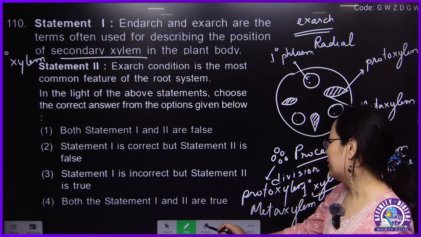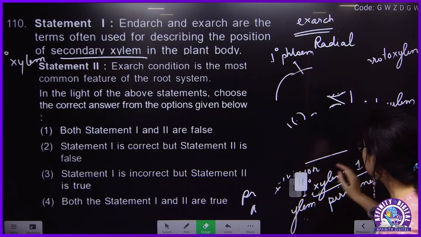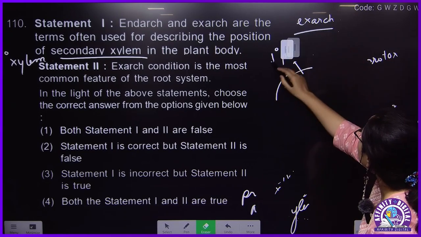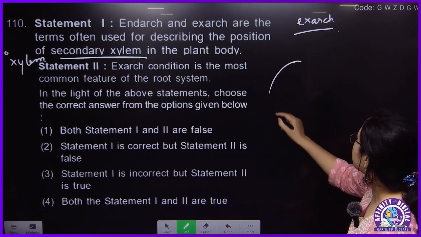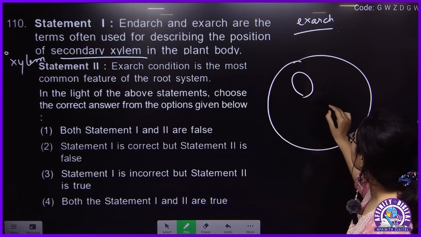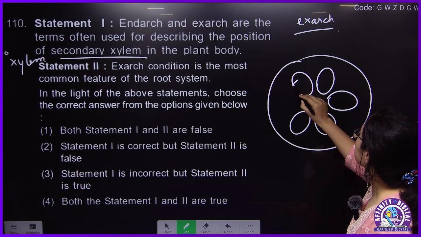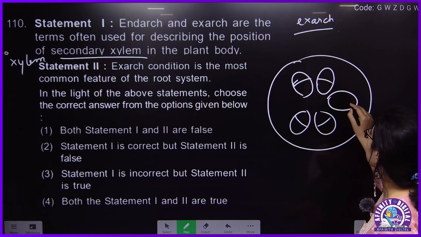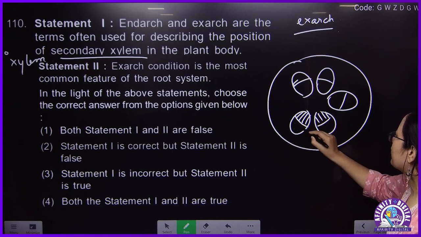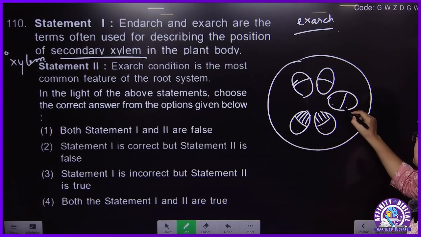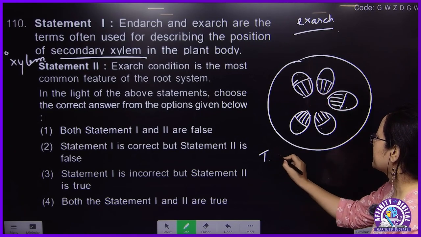But what happens in the case of stem? Let's consider this is a section of a stem. In the case of stem, the vascular bundle arrangement is different. Suppose it is like this: this is xylem, this is phloem, this is xylem. This is a transverse section of stem.